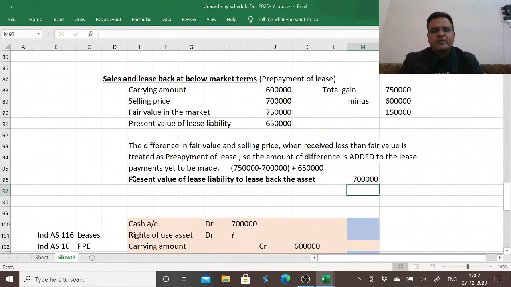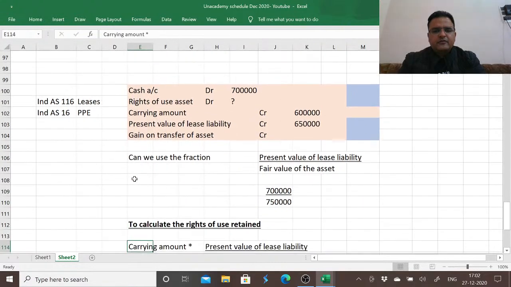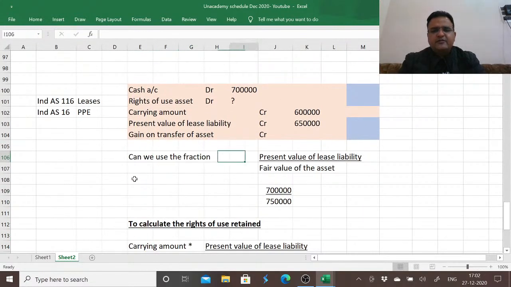That's how a prepayment of lease is treated: we treat this as an advance payment for the total amount we are agreeing to pay. We are agreeing to pay 650 plus 50, that is 7 lakh, to lease back the asset. So we use the fraction of present value of lease liability over fair value of the asset.